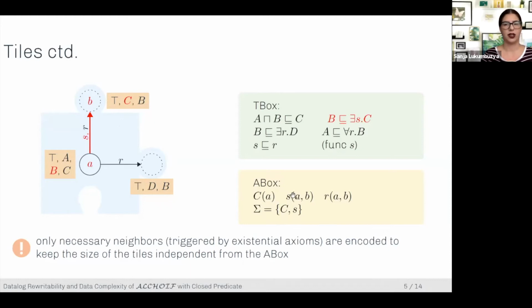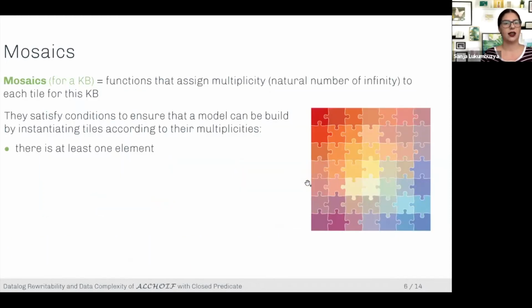Cool, so now that we have the tiles, I will tell you what mosaics are. And mosaics are just functions that tell you for each tile how many elements that fit the description of this tile you need to build the model. And they also satisfy some conditions to ensure that actually we're able to put these elements together and connect them and get a model.